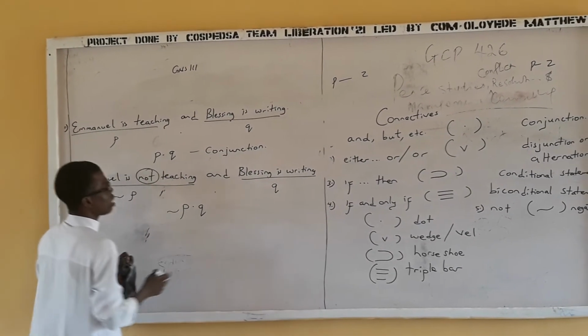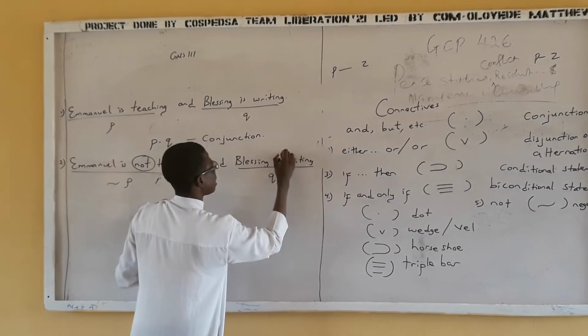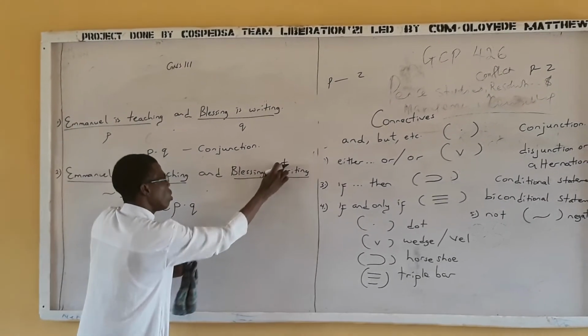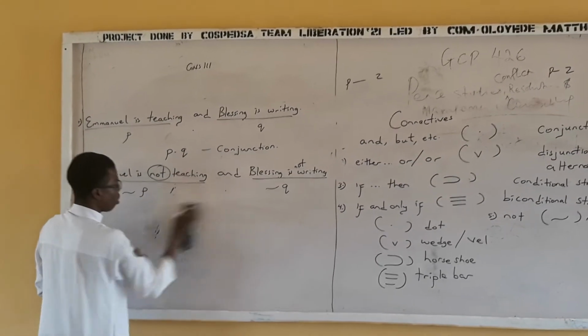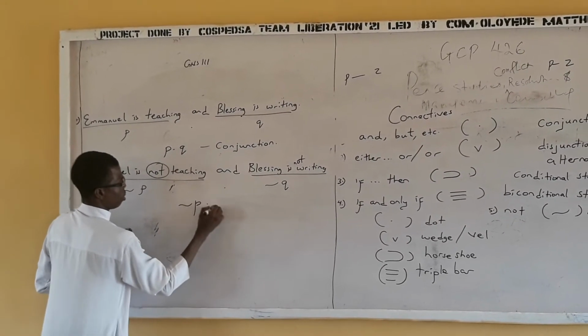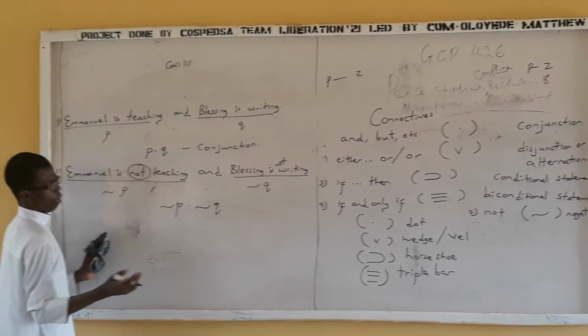Now imagine that I have it this way. Blessing is not fighting. Because I have not here, I'm going to put this here again. Okay? So definitely I'm going to have this, dot, then Q. Here you got it like that. Very simple.